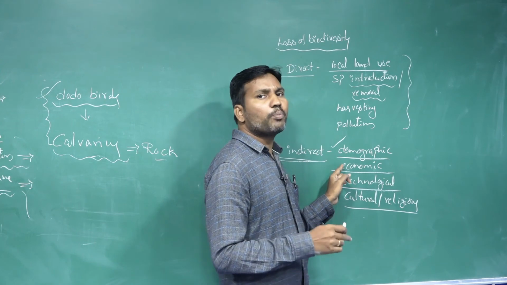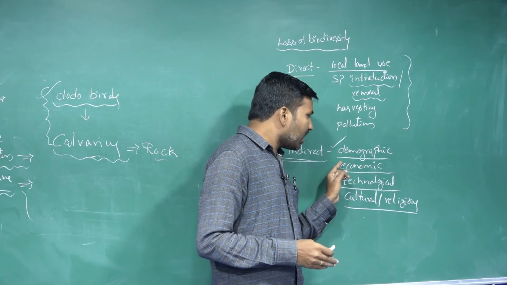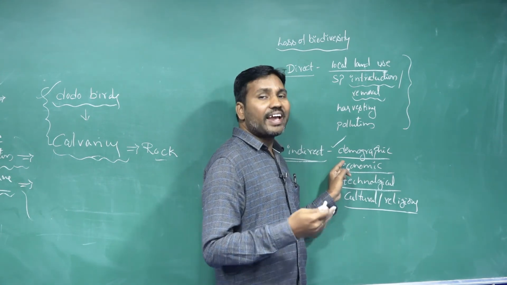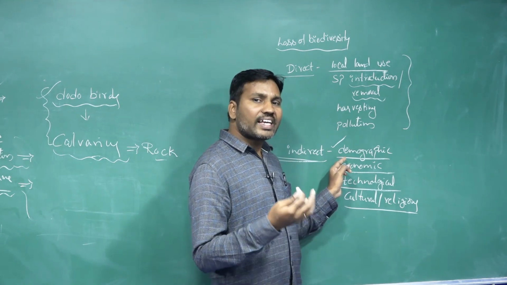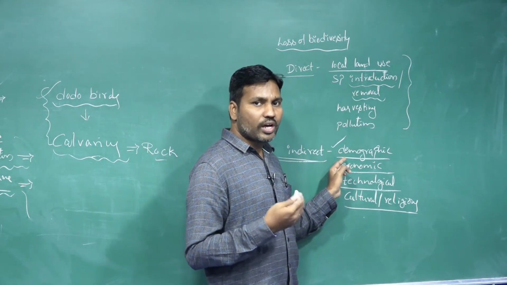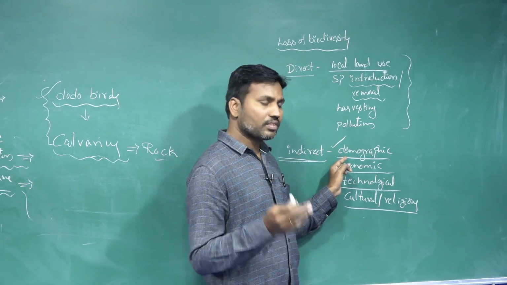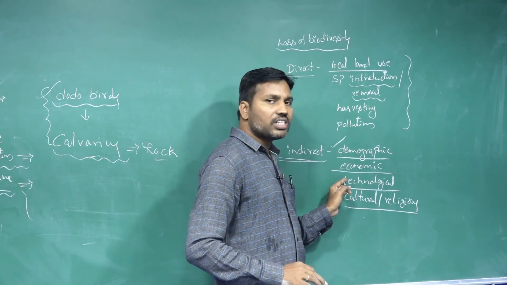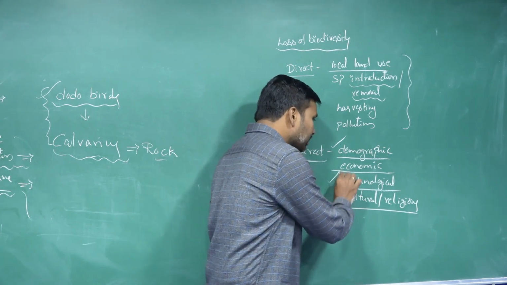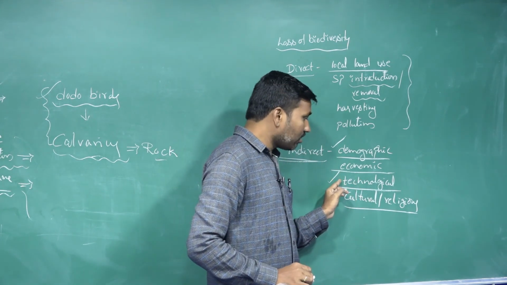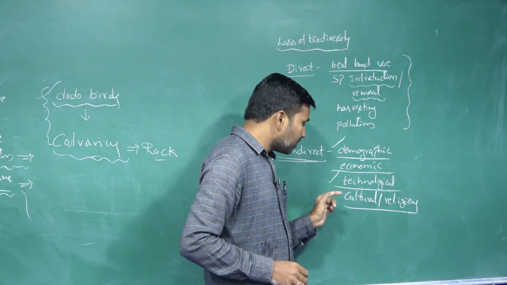And economically valuable species. Suppose any plant or animal is economically valuable, so we use those species extensively, we overuse them, and automatically those species go extinct from nature. Then technological issues, such as radiations, come under this, so technology and industrialization also indirectly cause the loss of biodiversity.